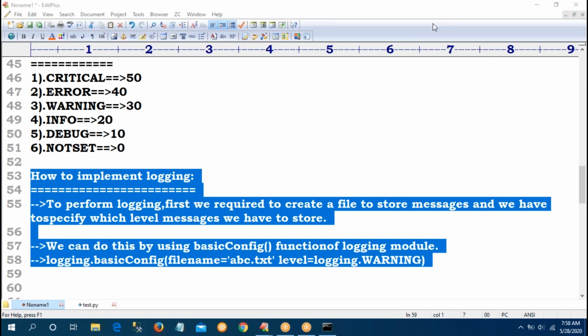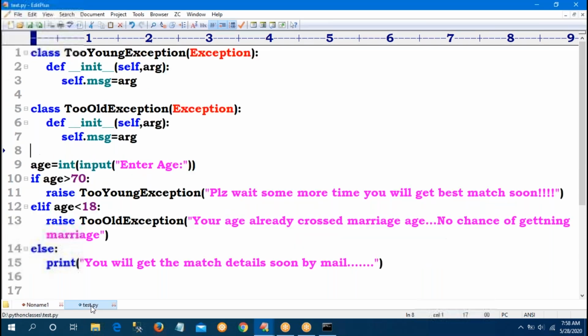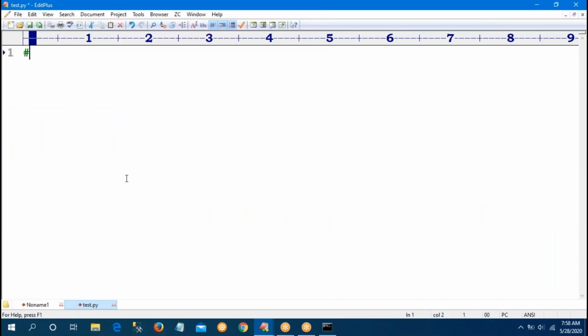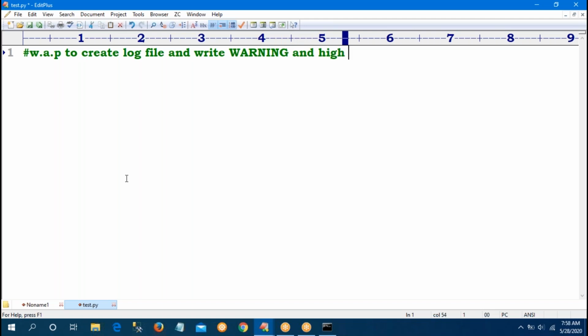So now, what is the program? Write a program to create a log file and write warning and high level messages.